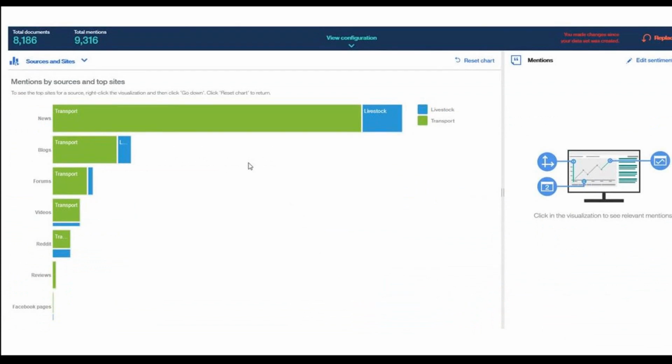Analysis of mentions by sources, there is a significant lack of awareness that livestock plays a big role in pollution. Transport is widely known as one of the biggest polluters while ignoring the impact of livestock, which is comparable to transport. The social media analysis shows that news is the main source of livestock mentions in terms of pollution, but it is eclipsed by transport. Other sources are insignificant by quantity.